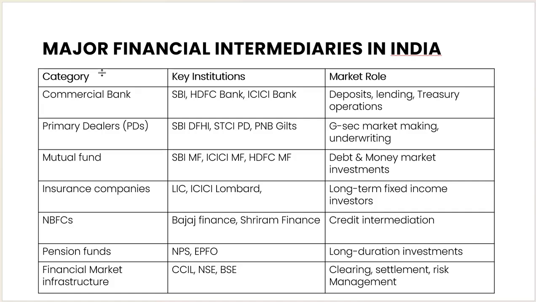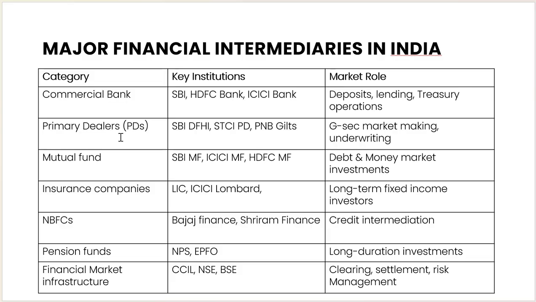Then comes the insurance companies like ICICI, LIC. So these all are the insurance companies. They source the long term fixed income investors, and in that form they play their role. Insurance companies, once the uncertain event happens, then they will pay the claims. Otherwise, they will invest those funds in long term fixed income investments. They play a key, important role.